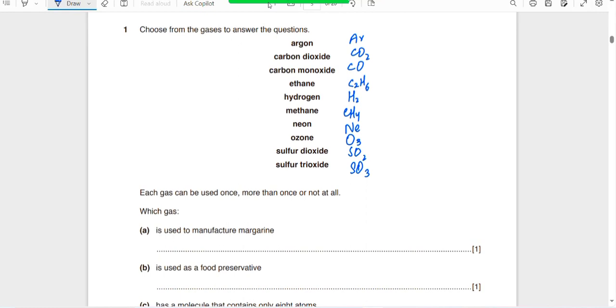The question is, each gas can be used once, more than once, or not at all. Which gas is used to manufacture margarine? You know that margarine is made from the hydrogenation of vegetable oil. So we use hydrogen here. Next question: which gas is used as a preservative? Sulfur dioxide. Sulfur dioxide is used as a preservative. Keep it in your mind.